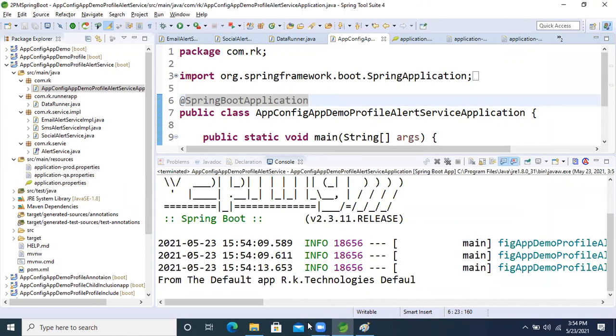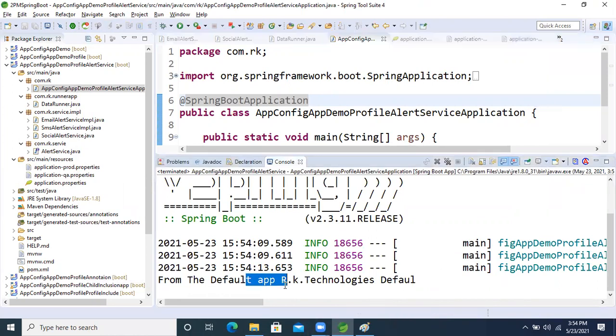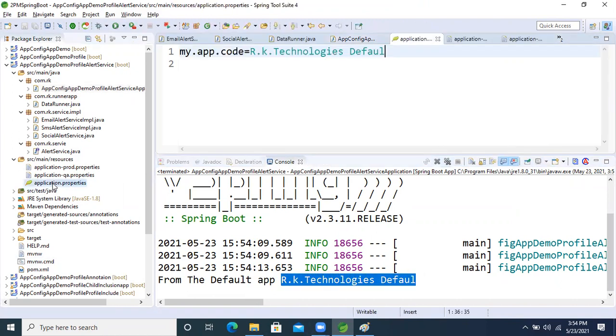See, from the default application, the result we are getting is RK Technology default property, right? This property data we are getting now. Now guys, like this we are activating and all those things. So now I hope I made you people satisfied, guys.